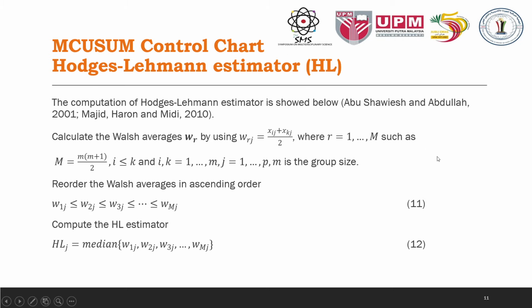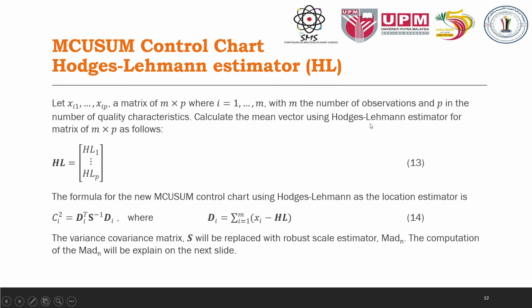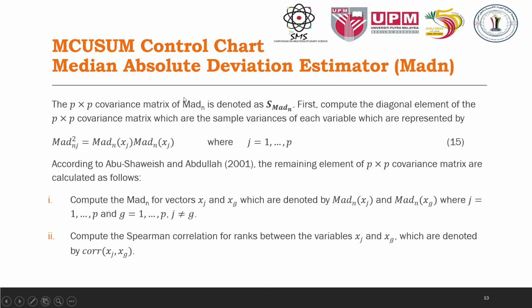So we can find out the computation of the Hodges-Lehmann estimator as shown below. This one is by Abu Shawish and Abdullah in 2001, and Majid, Harun and Midi in 2010. This is given by equations 11, 12, 13 and 14. The next one is the MQ sum control chart using the median absolute deviation estimator, which is MED-N.